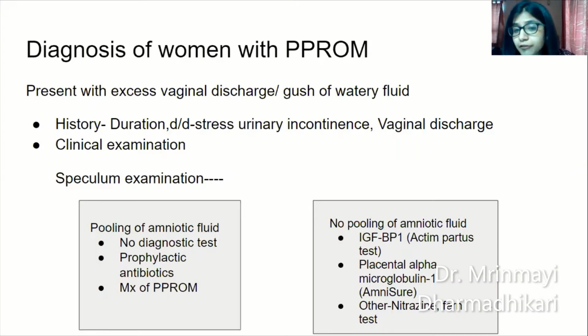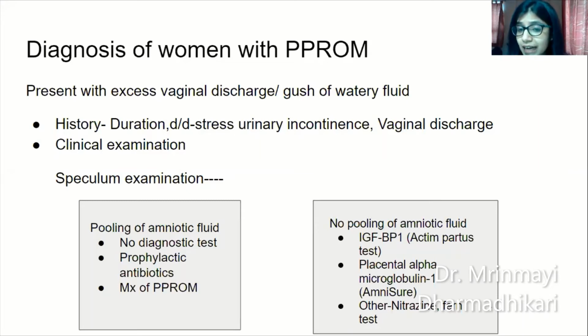Okay, if the patient is giving you a history of vaginal discharge or gush of watery fluid, but on per speculum examination there is no pooling of amniotic fluid, that is when you go in for diagnostic tests. Very important tests which all of you must know. These are the newer tests which have come into the market.